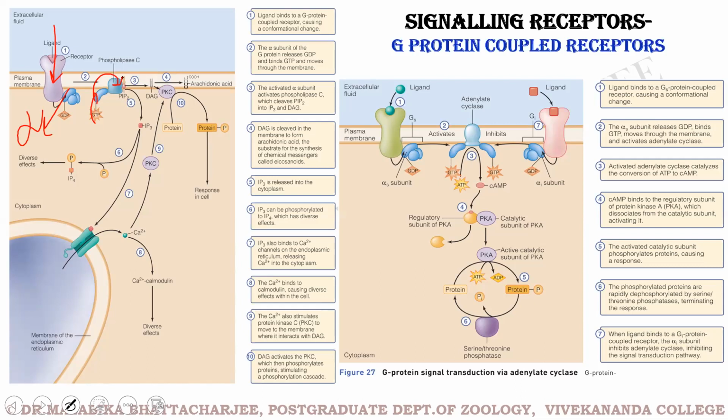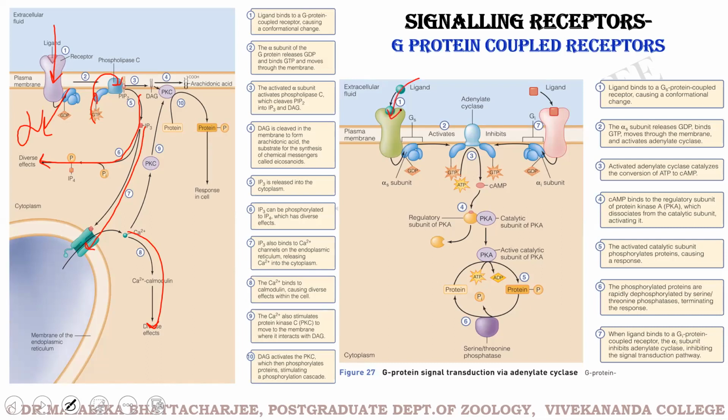As you can see, IP3, inositol triphosphate, moves down and produces diverse effects. IP3 may also induce the opening of the calcium channels on the endoplasmic reticulum, thereby bringing about diverse effects. This is one way of activation of the G protein via the phospholipase C pathway.